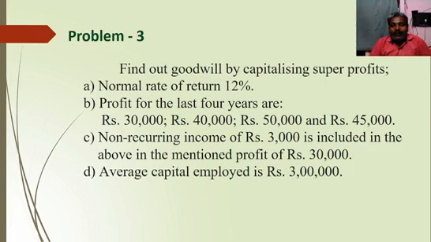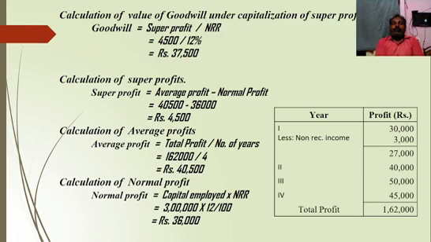Then followed by the given average capital employed of rupees 3 lakhs. So with the help of the available information, we should calculate the valuation of goodwill under the capitalization of super profit method. Right? So how to calculate value of goodwill under capitalization of super profits? Looks like the previous stage, but in this problem we have one more step. The formula for goodwill: goodwill equals super profit divided by normal rate of return. In that problem, normal rate of return is available, but there is no information regarding super profit. So next we should calculate super profit.